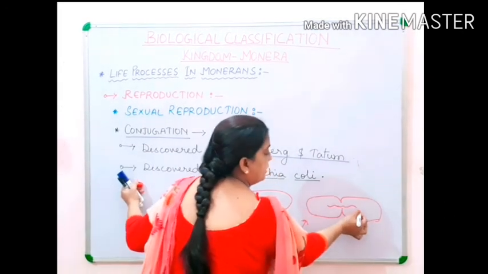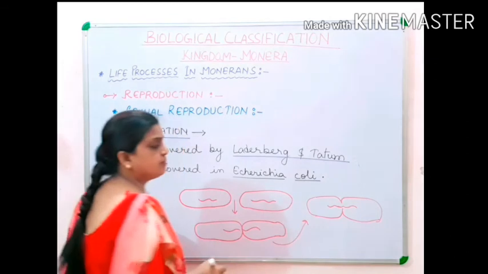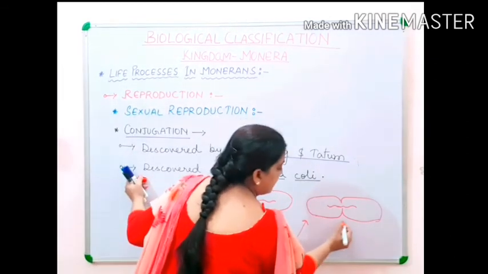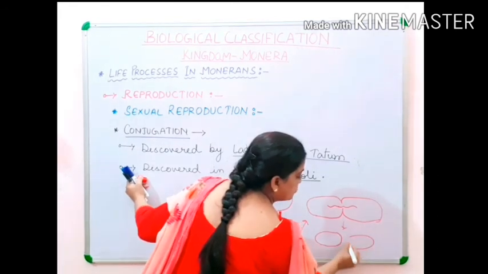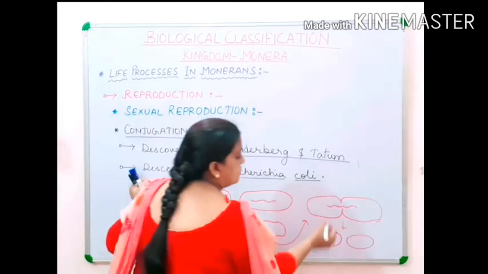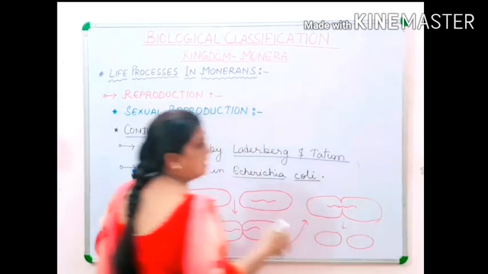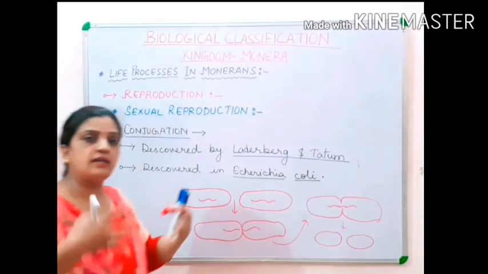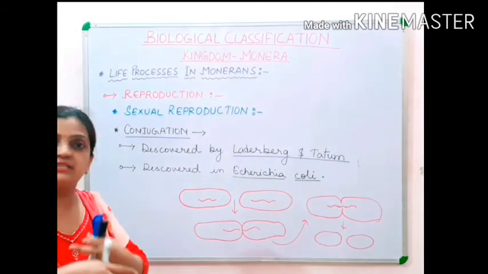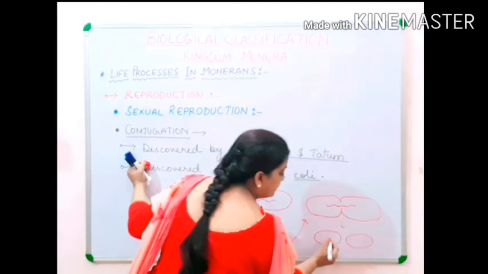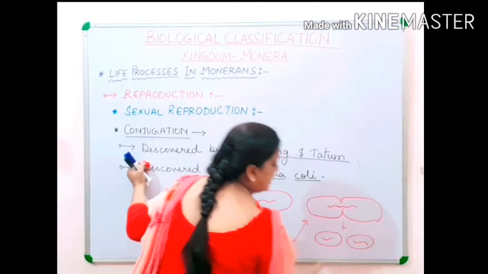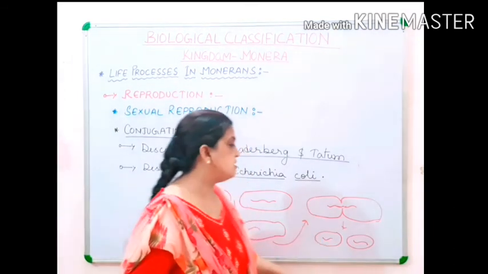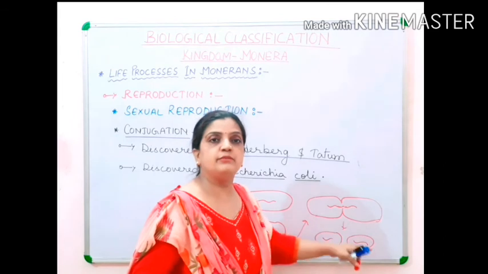The genetic material of this bacterium and the genetic material of this bacterium will get mixed with each other. Then some of the characters, then 2 offspring bacteria will be produced. The characters present in this genetic material have got intermingled with each other. And then what will happen? The part will break and it will go to the other bacterium. So characters of both the bacteria will be transferred to both the